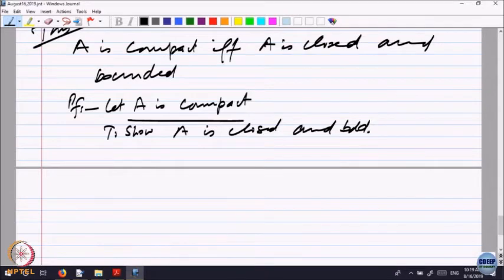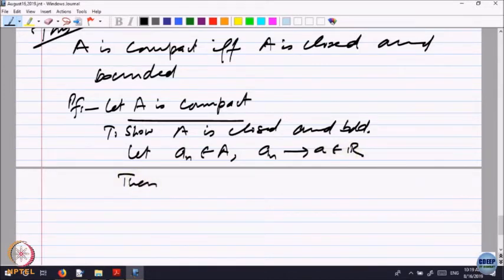What is saying A is closed? If a sequence of elements of A converges somewhere, then that limit must be inside the set A. So, let a_n belong to A, a_n converge to a belonging to R. Then we want to show that a, the element a, belongs to the set A.